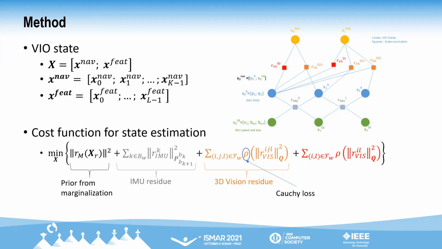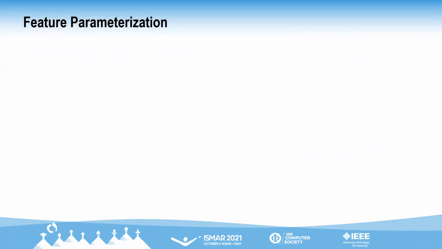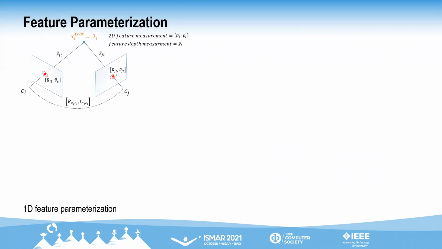We use the Cauchy loss function for computing the 3D vision residue. The fourth component is the feature state prior residue, which is computed using the feature state estimate and the feature measurement in the anchor frame. The 3D vision residue and the feature state prior residue are computed according to the feature state parameterization. In our DVIO, we have two types of feature state parameterization.